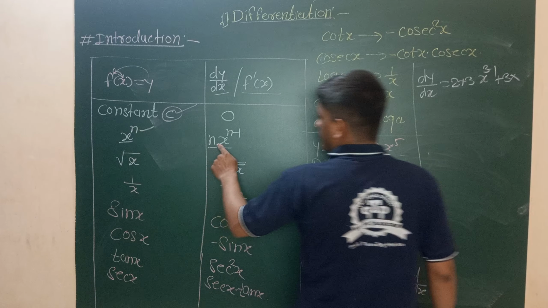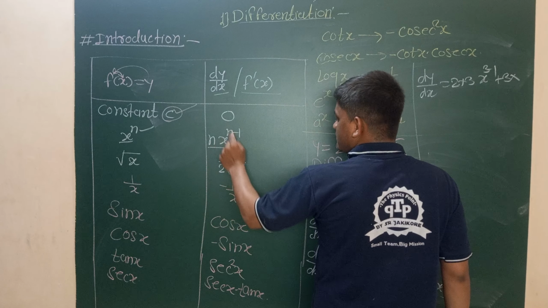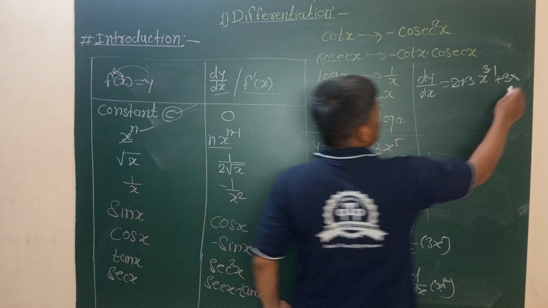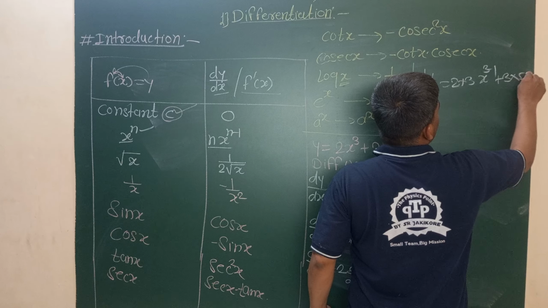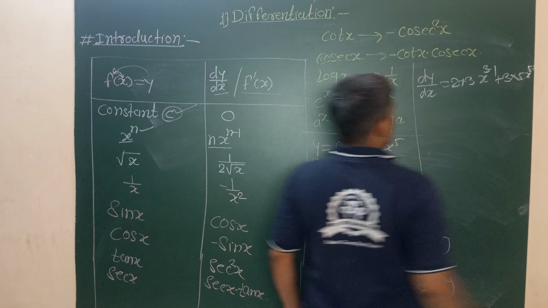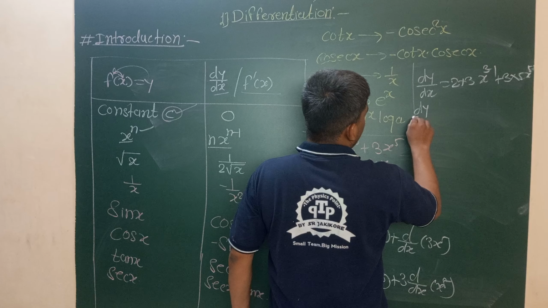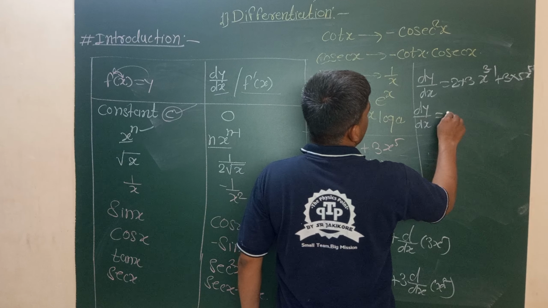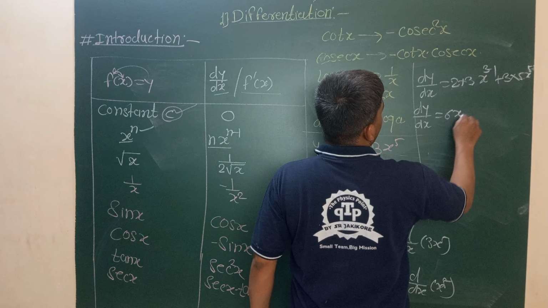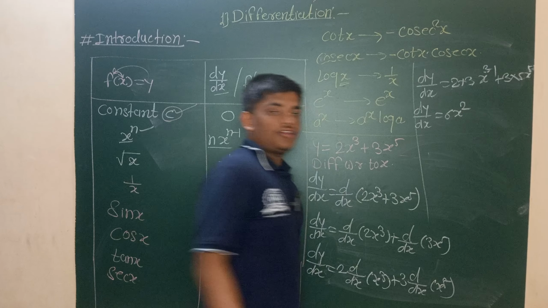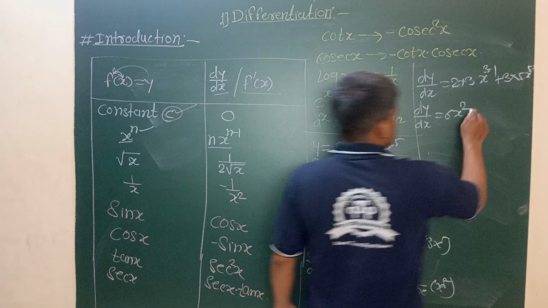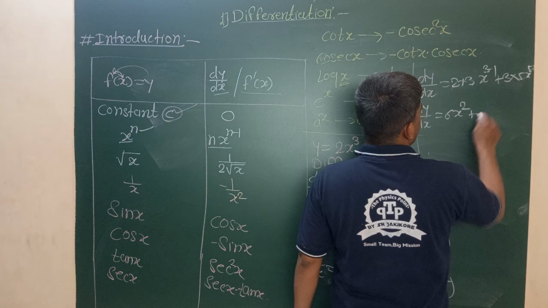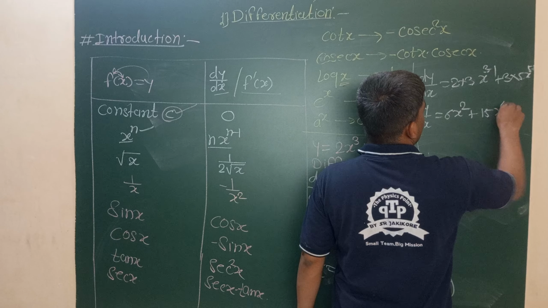The derivative of x raised to n is n into x raised to n minus 1, here 5 into x raised to 5 minus 1. Now dy by dx is equal to 2 into 3, that is 6x square, since x raised to 3 minus 1 is x square, plus 3 into 5, that is 15x raised to 4.